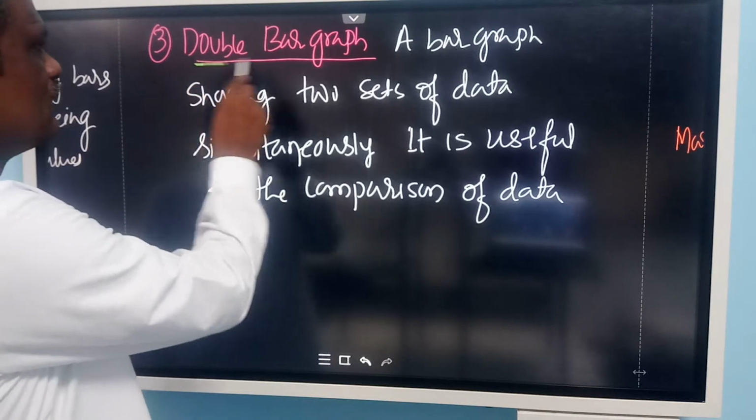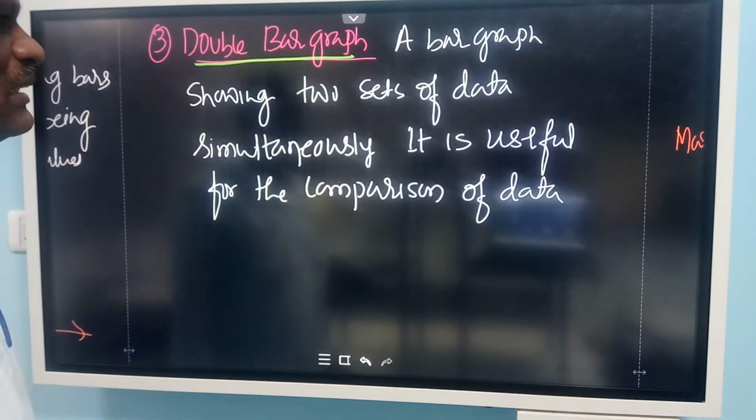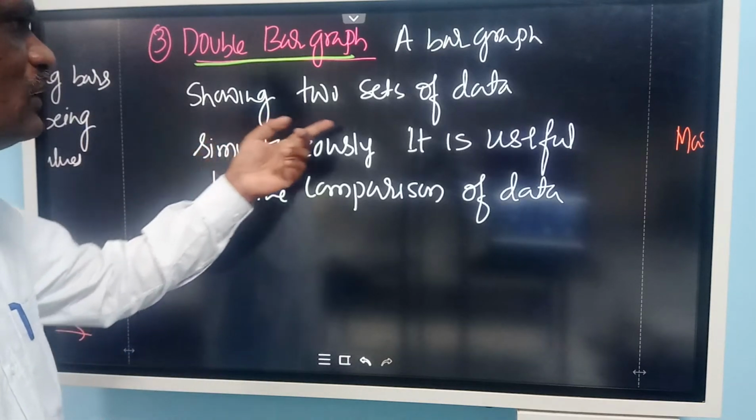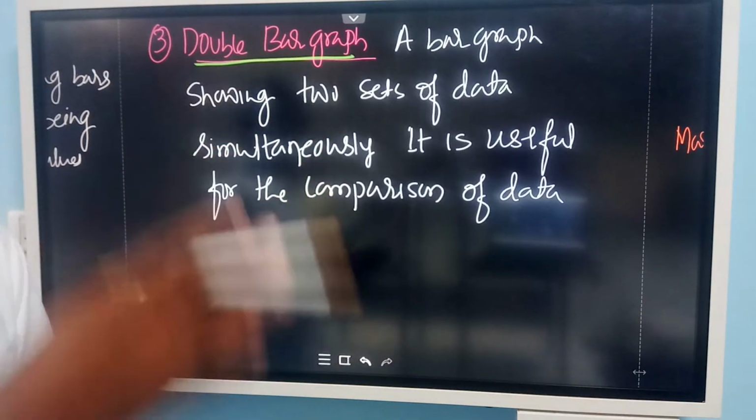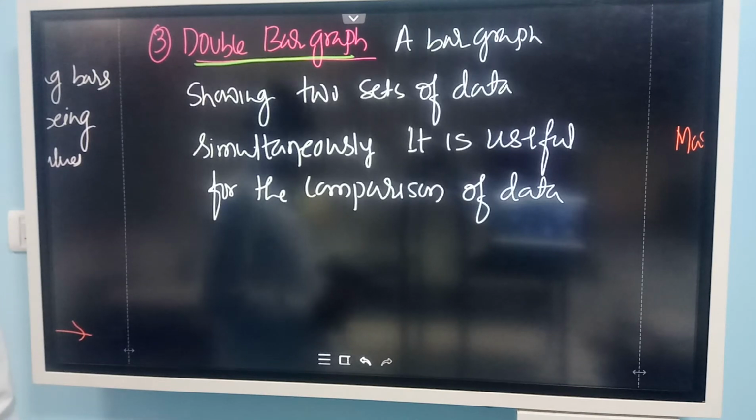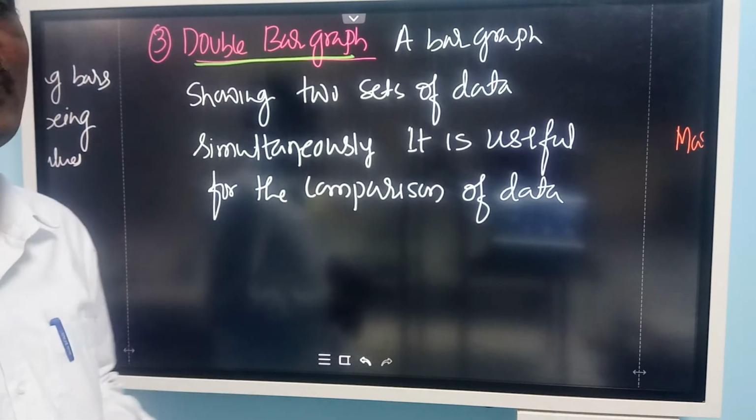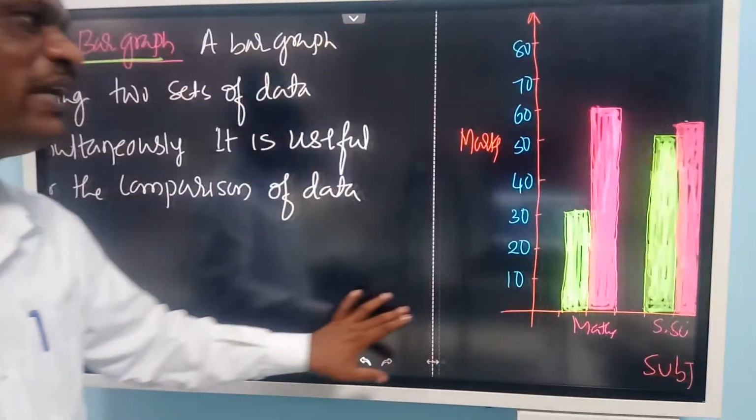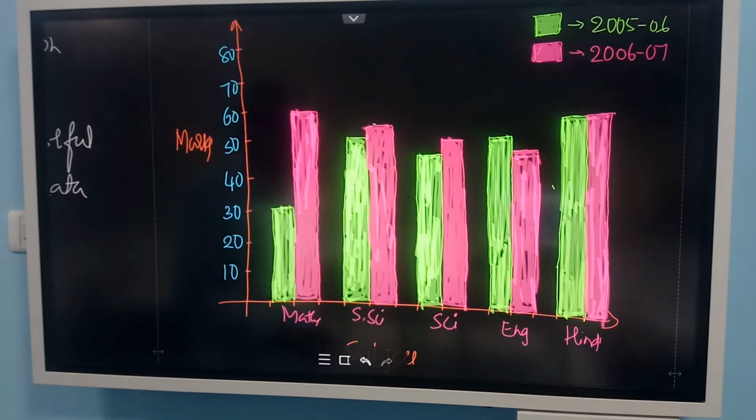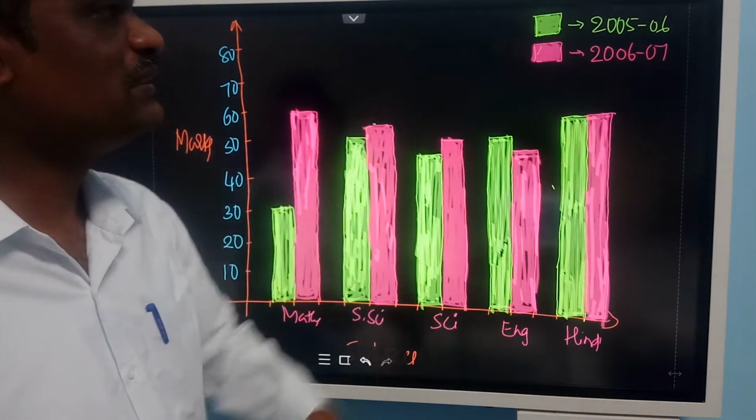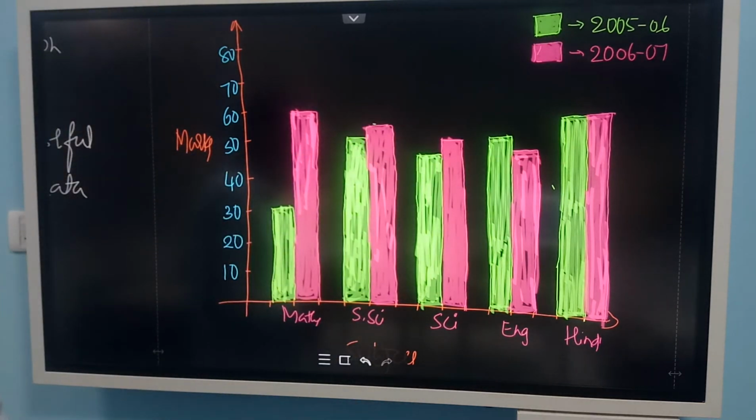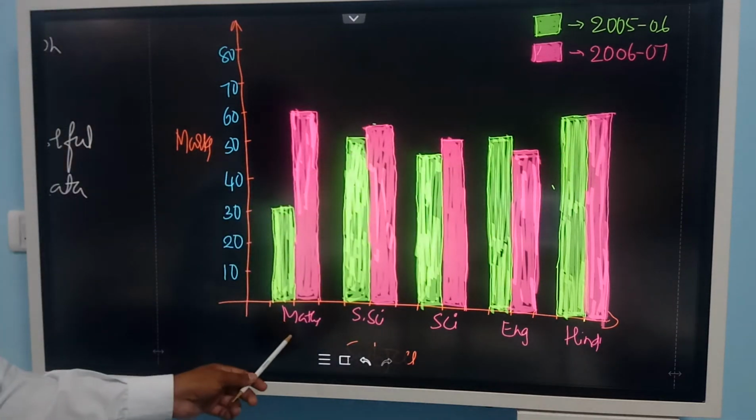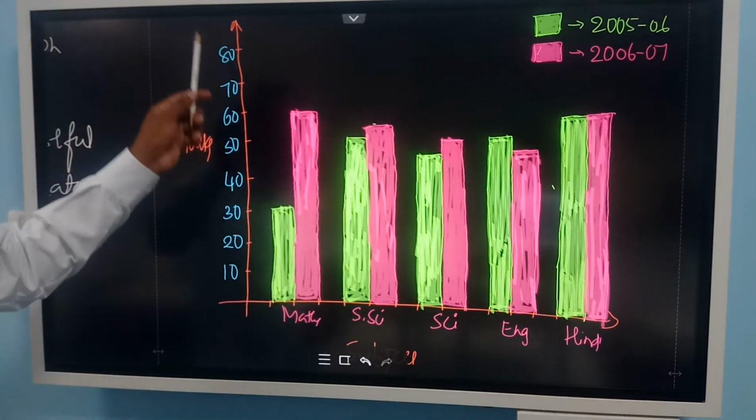Have you heard? In class 7, 2 bars will be there for the same data. Now look at this, showing 2 sets of data simultaneously. We represent the data side by side, so it is easy to compare. It is used for comparison of data. Now look at this one example I have taken. This yellow color represents the data of 2005 and 6, and this red color represents the data of 2006-7. Here subjects are mentioned. Here the marks are mentioned.